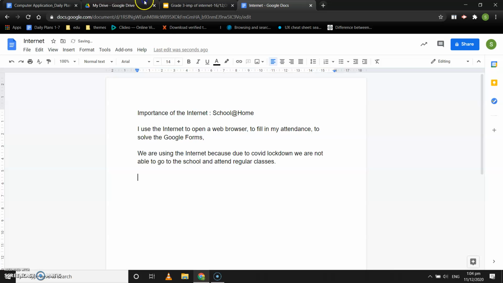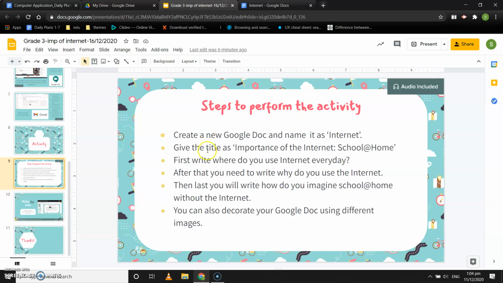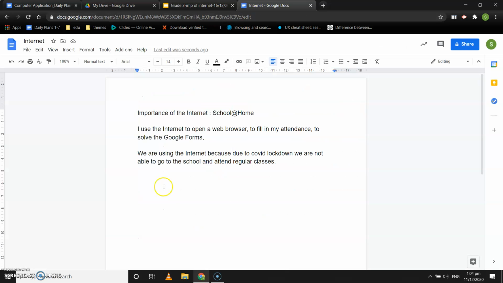Now next thing that you need to write is, how do you imagine school at home without the internet? Yes, so how do you imagine school at home without the internet? So you can write over here, it would not be possible to study without the internet during this lockdown.